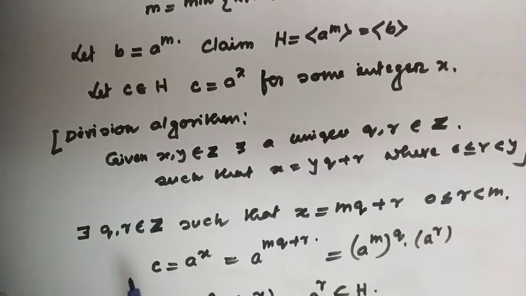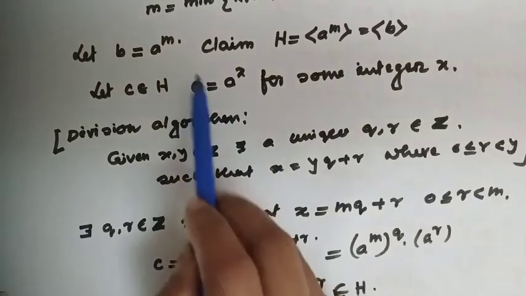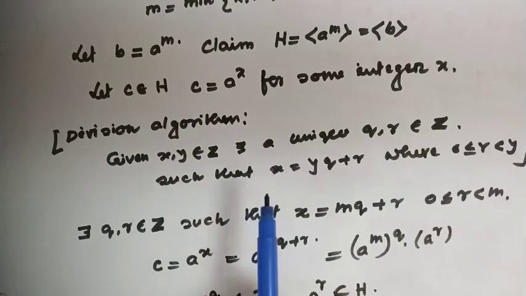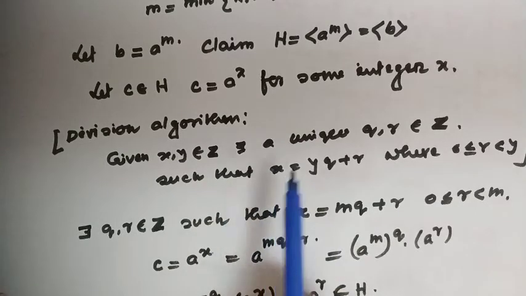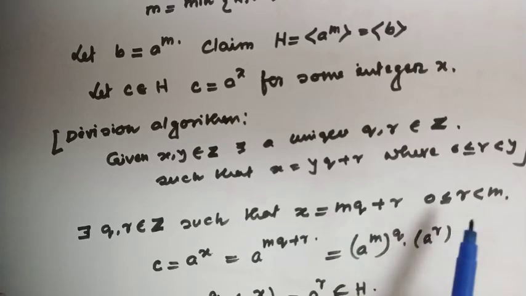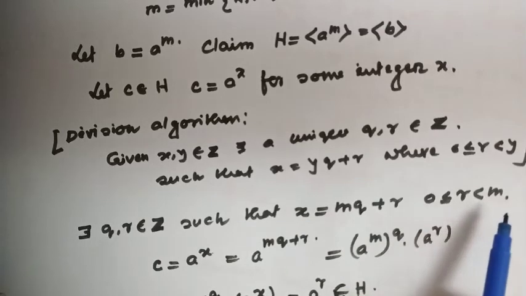Now, apply this division algorithm to this integer x and the smallest positive number m. Then there exist q and r such that x equals mq plus r, where r is greater than or equal to 0 and strictly less than m.